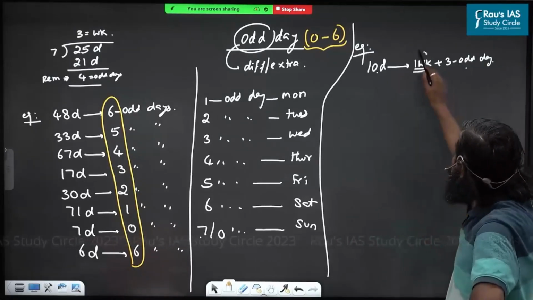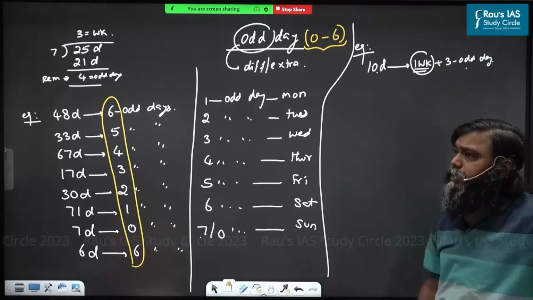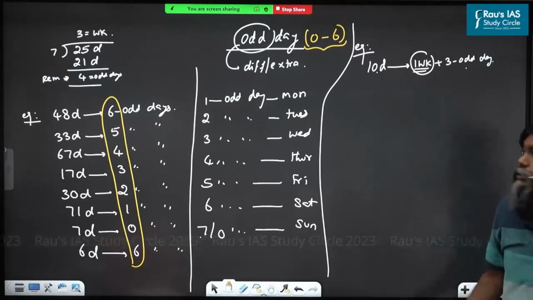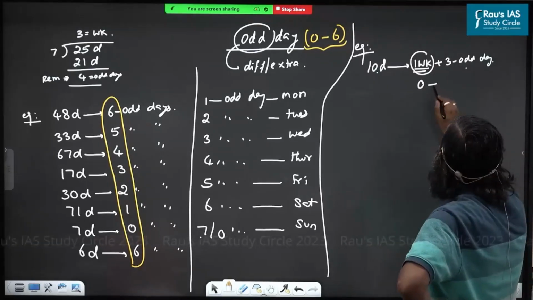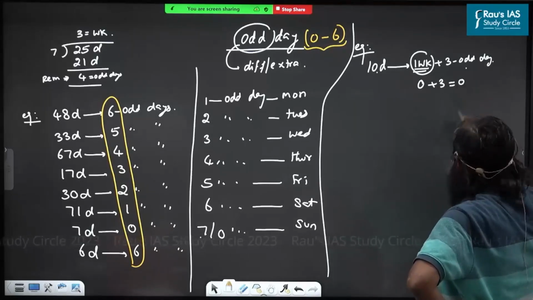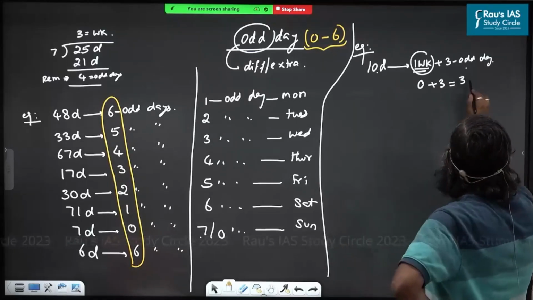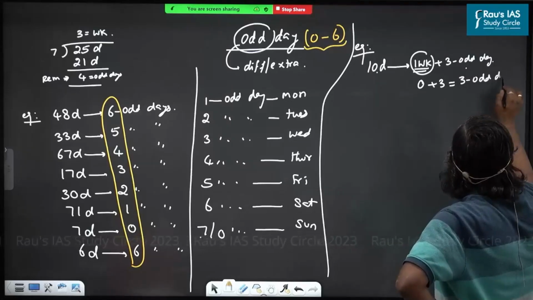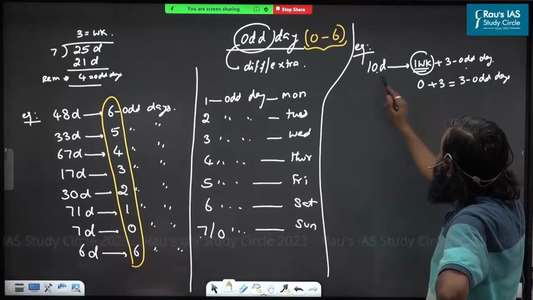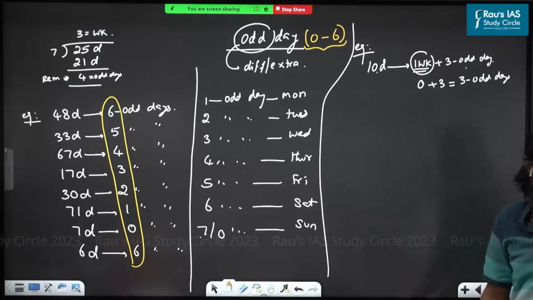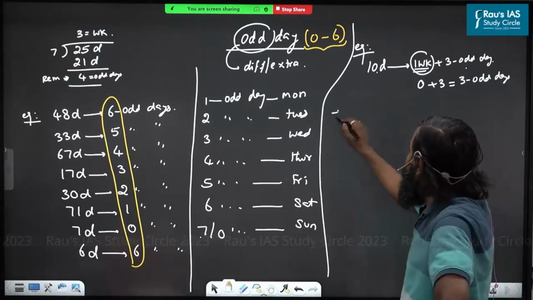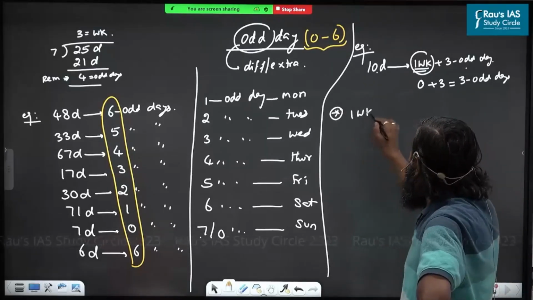1 week means how many days? 7 days. 7 days means how many odd days? 0 odd days. So this is 0 odd days plus 3, total 3 odd days. So 10 days means 3 odd days. How can you calculate it? Divide by 7, and the remainder is your answer.